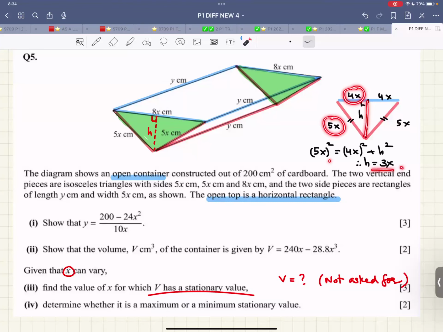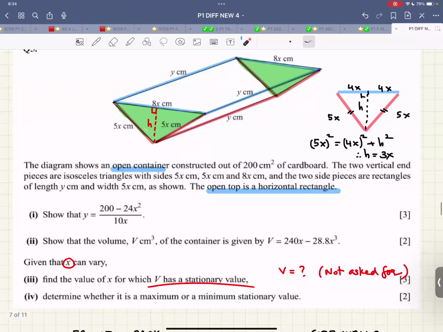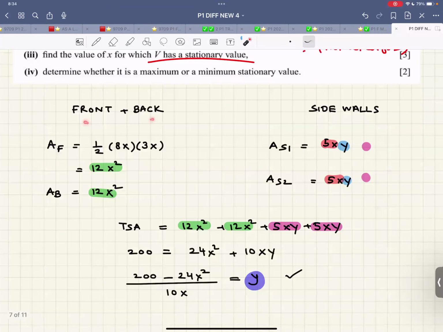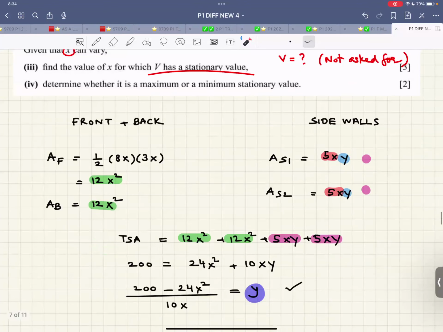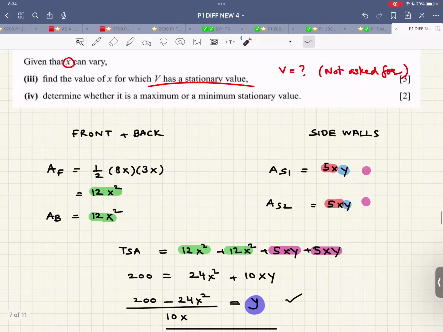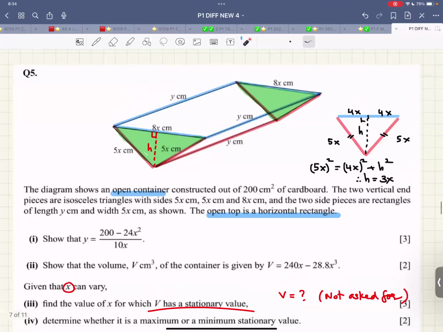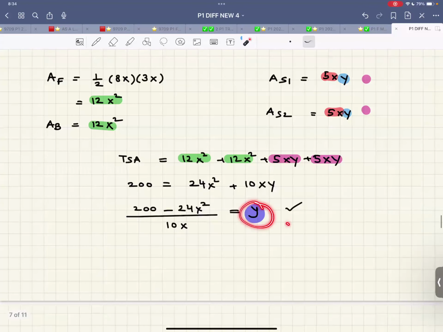Pythagoras theorem. This comes out to be 3x. Therefore, front and back, that is half into base into height, the same thing, half into base into height. Area of side wall, that is 5x into y. So this is 5x and this is y. And the second wall is also this. So there are just 4 sides. The total surface area is this. We already made y the subject from here. So that's the first thing.